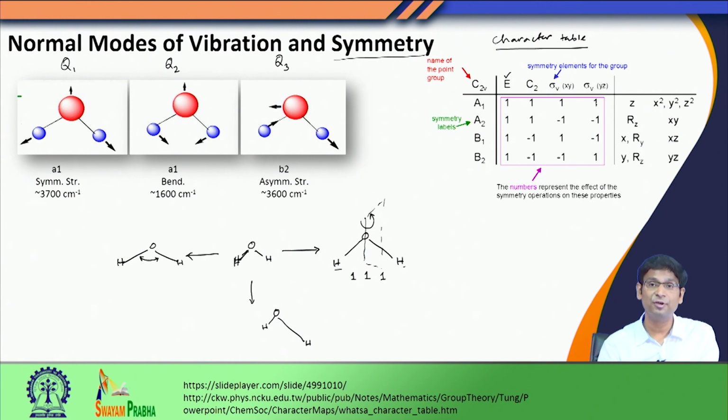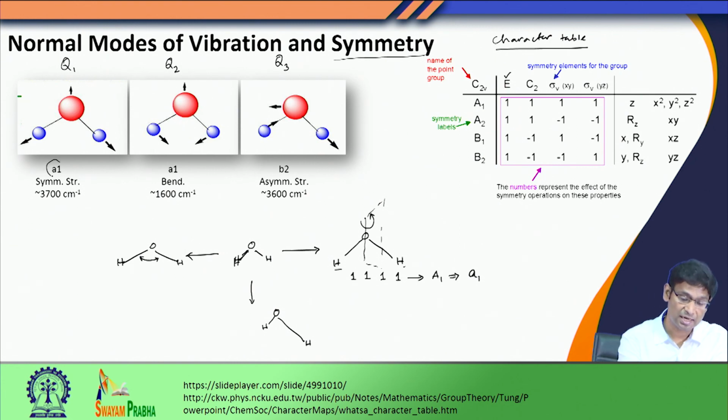What about sigma V yz? yz is the plane of the molecule where I have drawn this molecule. So, when I take a reflection on the plane of this molecule, of course, I cannot distinguish the result because the molecule is planar. So, these are all 1. Since all are 1, 1, 1, 1, this particular mode represents A1 symmetry, and for a normal mode we just call it small a1.